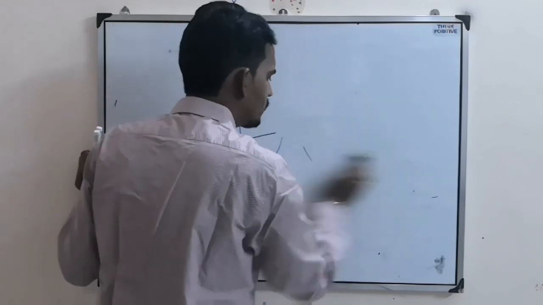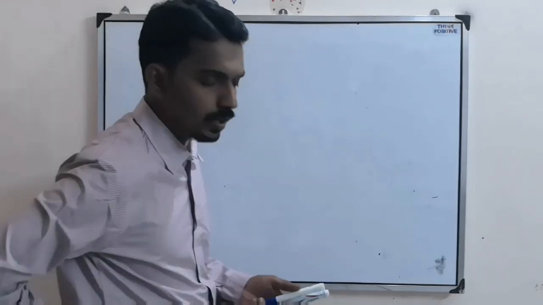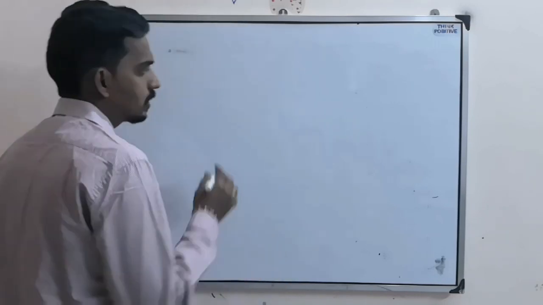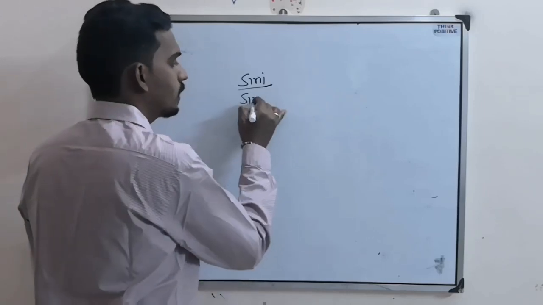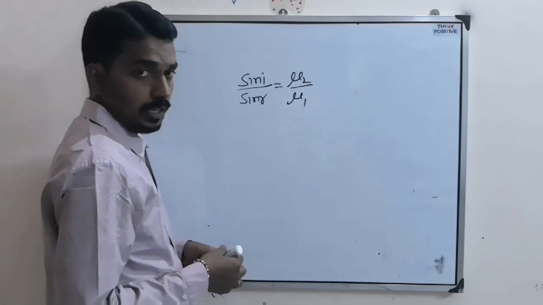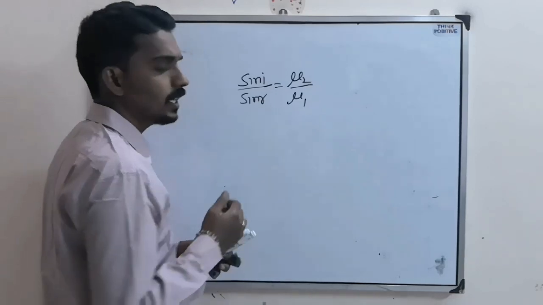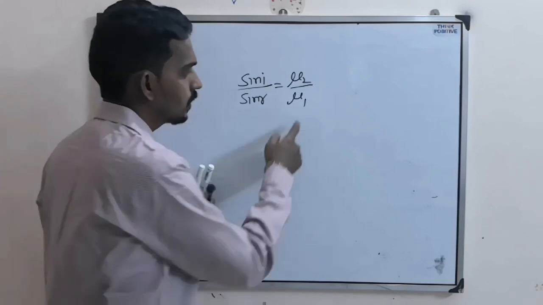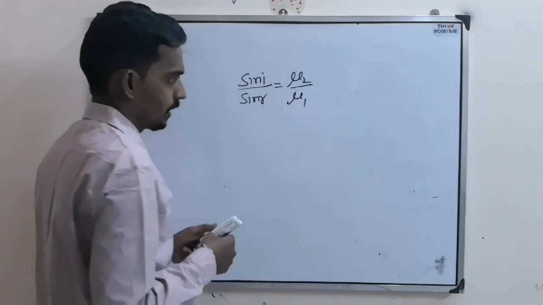Now after this, the next kind of question is very simple. Here, Snell's law. When you derive Snell's law using this wavefront concept, sin i by sin r equals mu2 by mu1, where mu2 is the medium in which the refracted ray is entering, and mu1 is the medium in which the incident light ray is traveling. So this is the incident light medium, this is the refracted light medium.